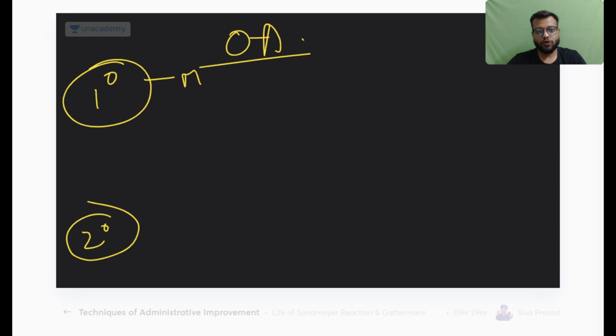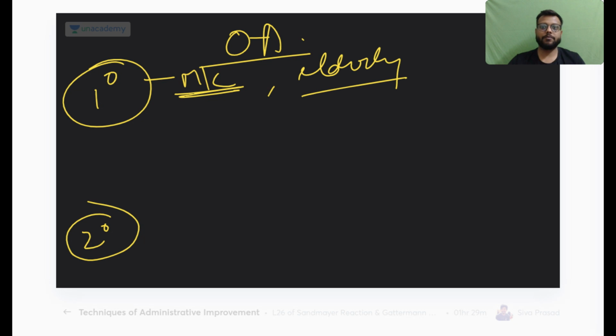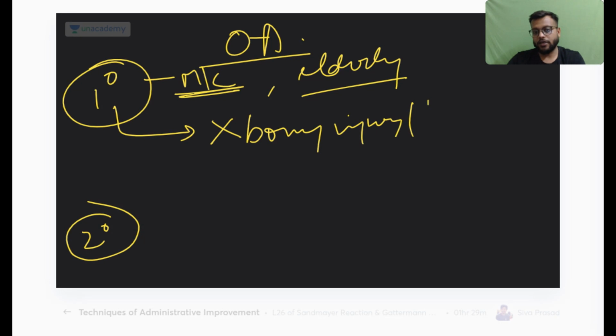Primary is most common in the elderly population, in the older age group, and in primary there will be no associated bony injury or bony lesion beforehand.